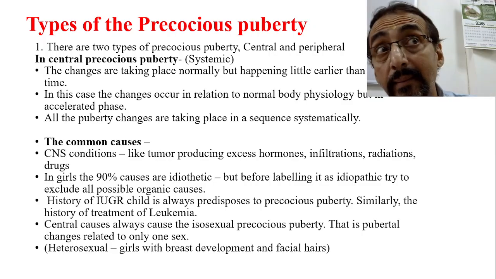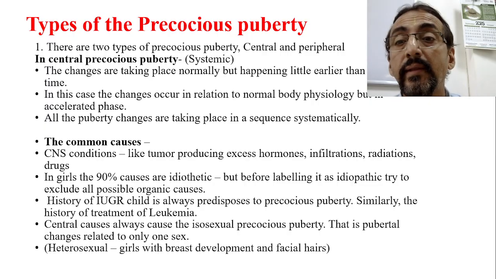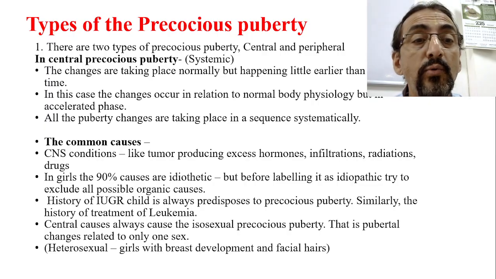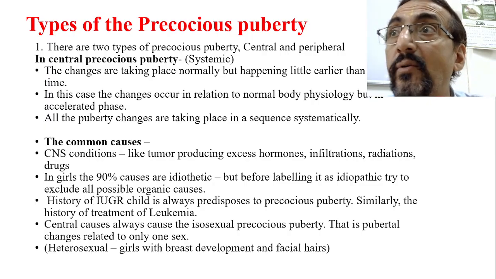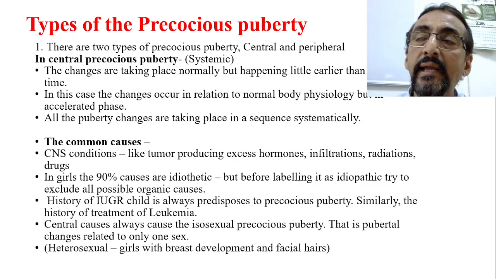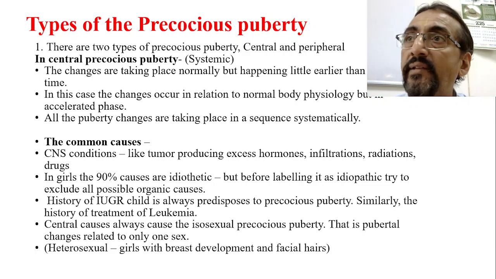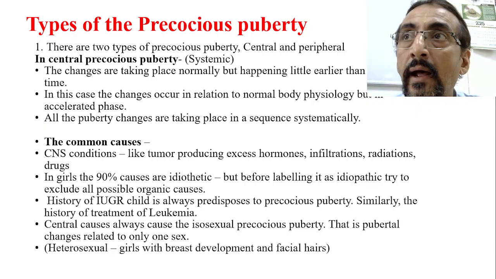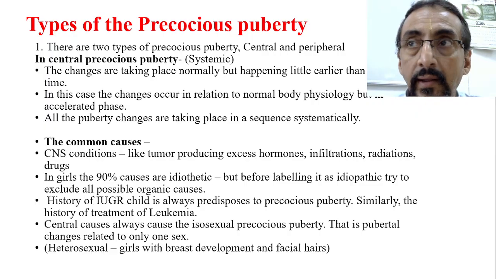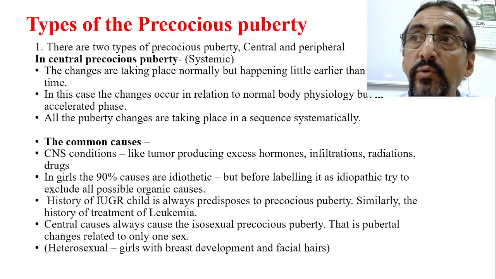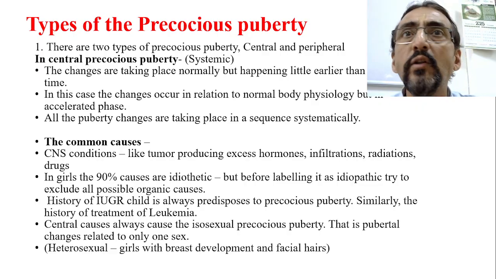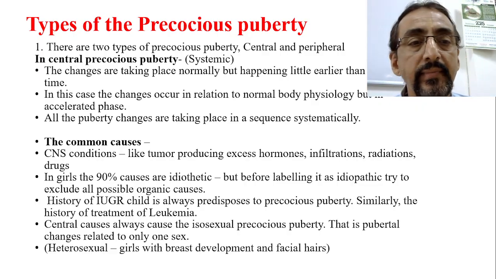But before labeling it as idiopathic, we have to exclude all the organic causes. If no suitable cause is found, then only it should be named idiopathic central precocious puberty. Otherwise, it cannot be. So before that, what we have to do is all the possible investigations.